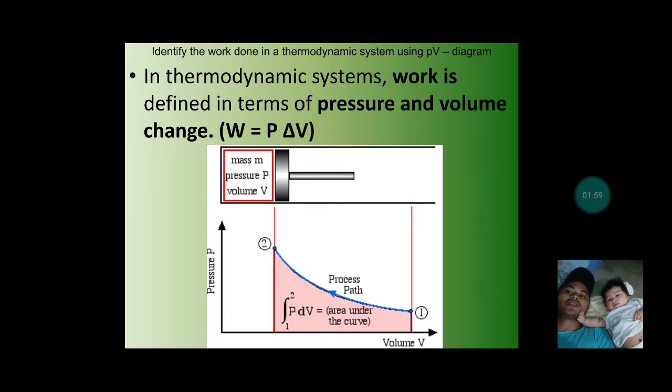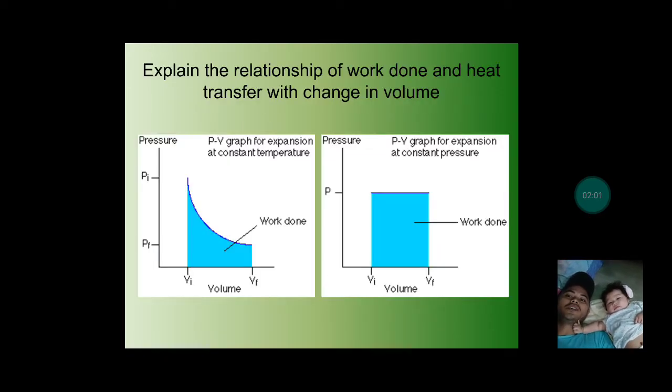As volume decreases, pressure and heat increase. So work done increases.